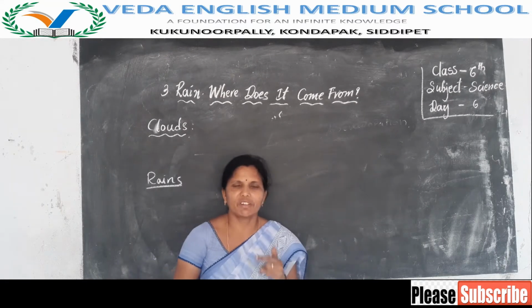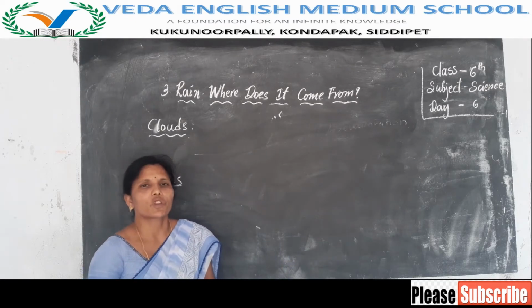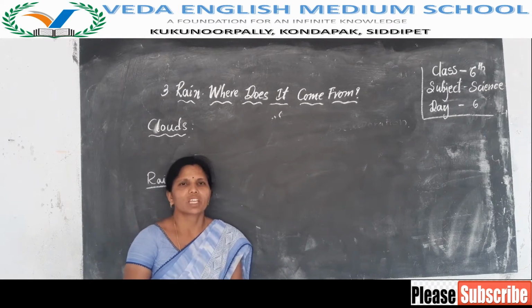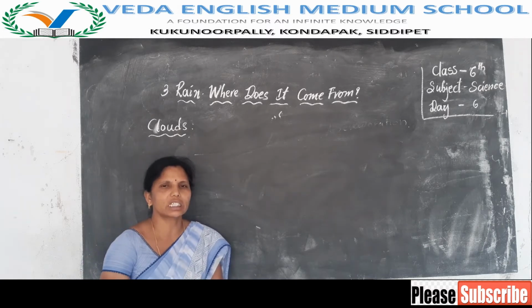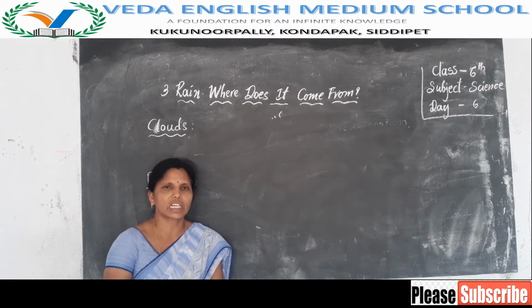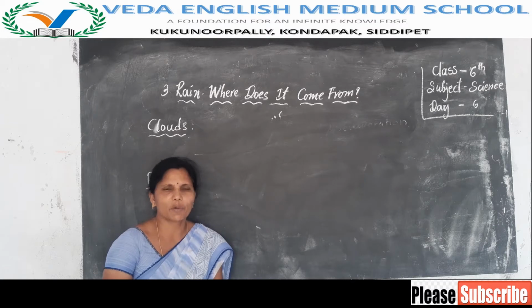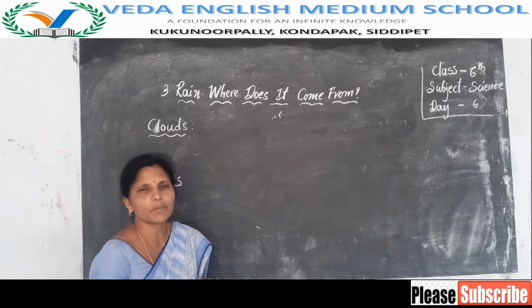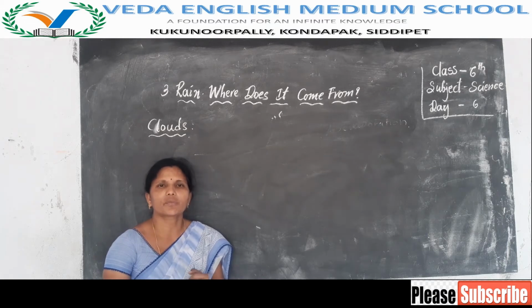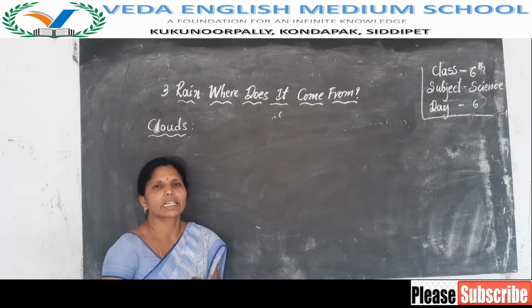Hello children, in the previous class I told about the forms of water, evaporation, condensation. So what are the three forms of water? Solid form, liquid form, gaseous form. Solid form of water is ice, liquid form of water is water and gaseous form of water is water vapor.